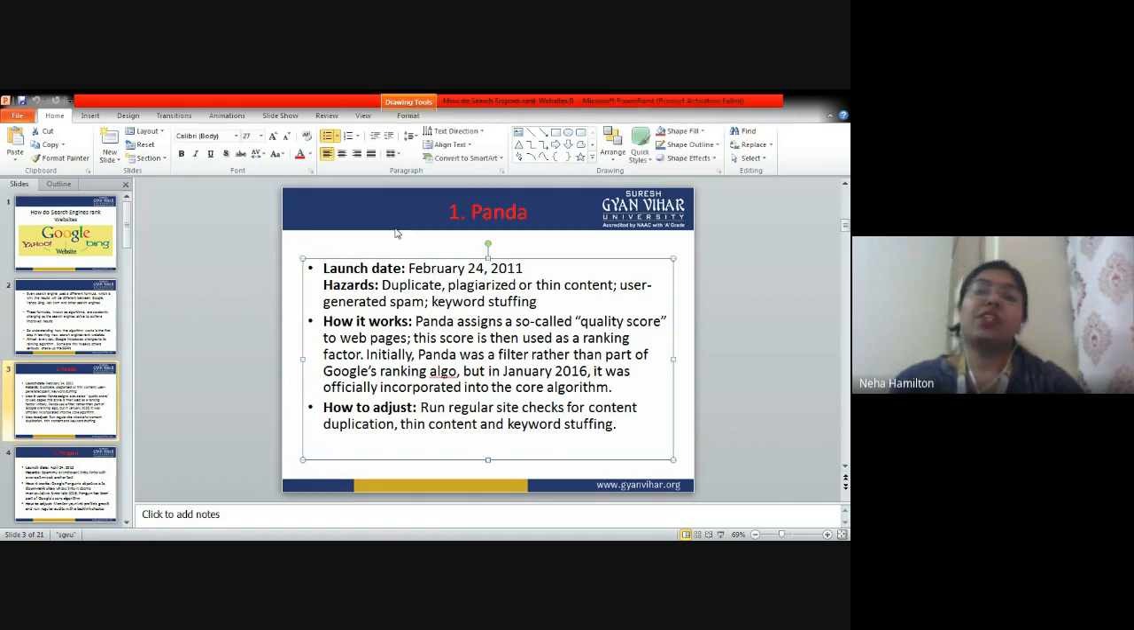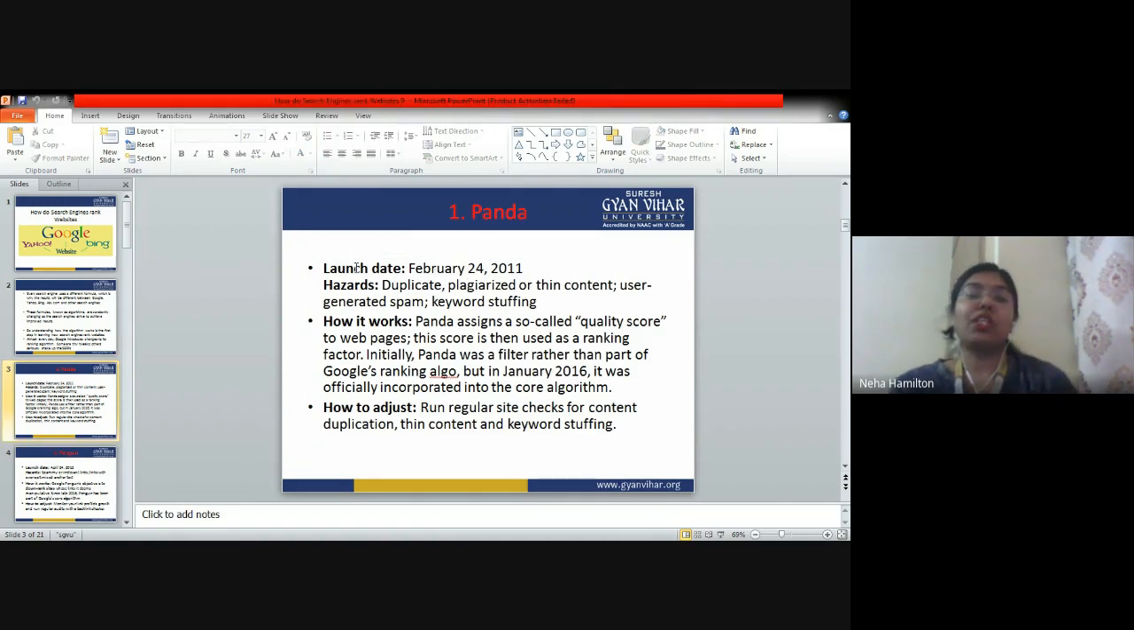The first software that we have understood is Panda. You have to always remember the launch date: it was launched on February 24, 2011. It is a software that worked on plagiarized content. I think we have already covered this part, so I'm not covering it again. You just have to remember that whenever the word P for Panda comes, you associate it with P for plagiarism. This is how you can reconnect in your mind.